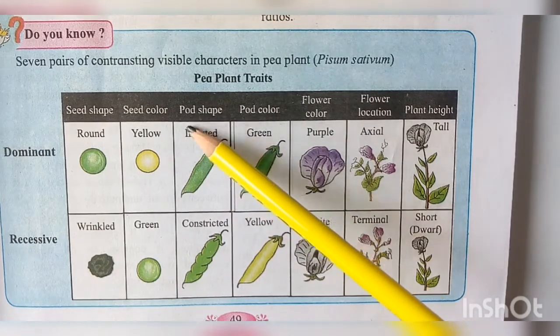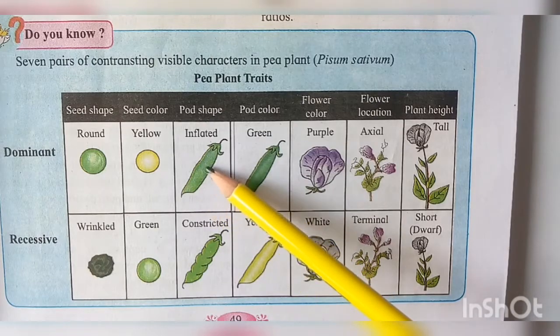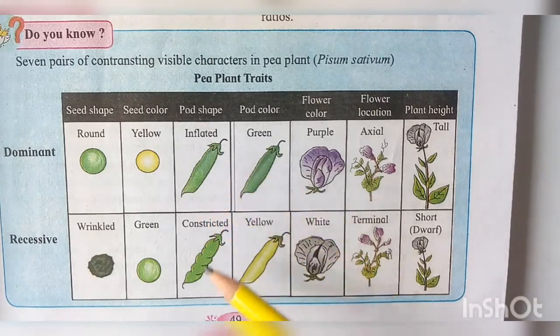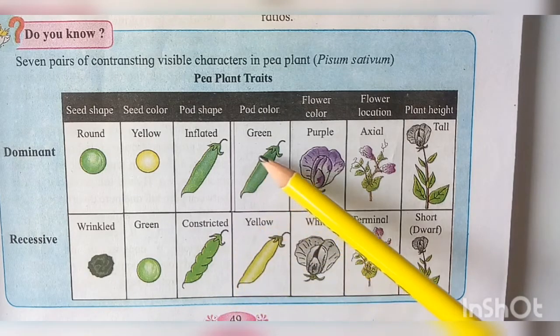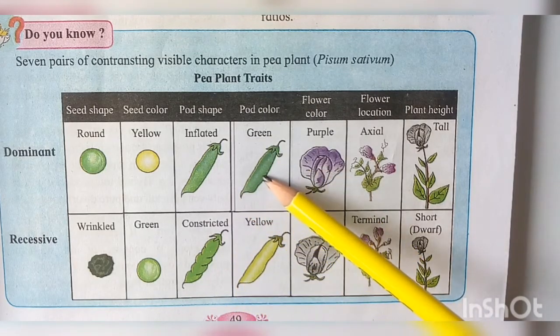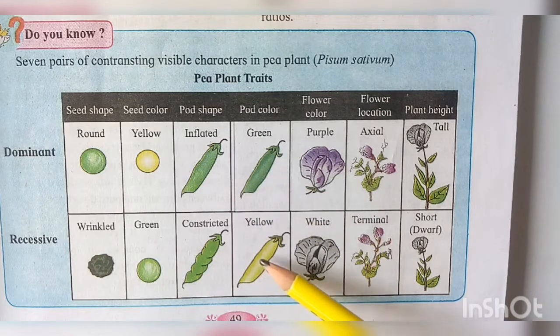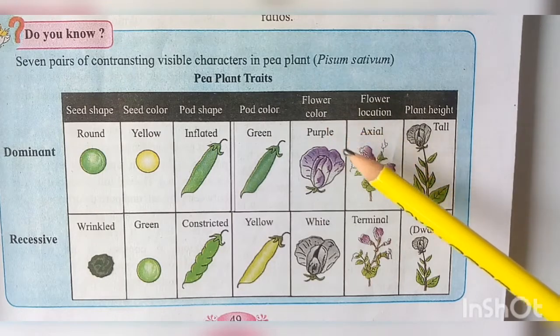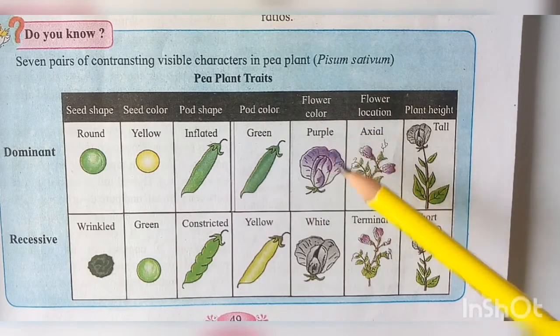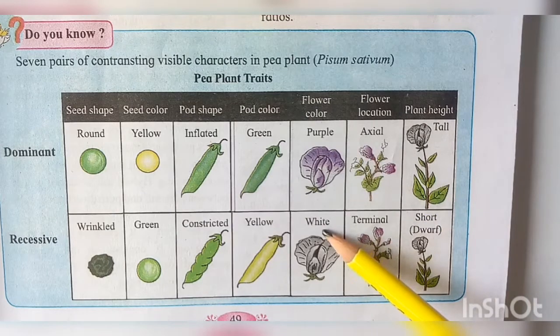The shape of the pod can be inflated, see this side, or it can be constricted. The color of the pod can be green or yellow. The color of the flower of the pea plant can be purple or white.